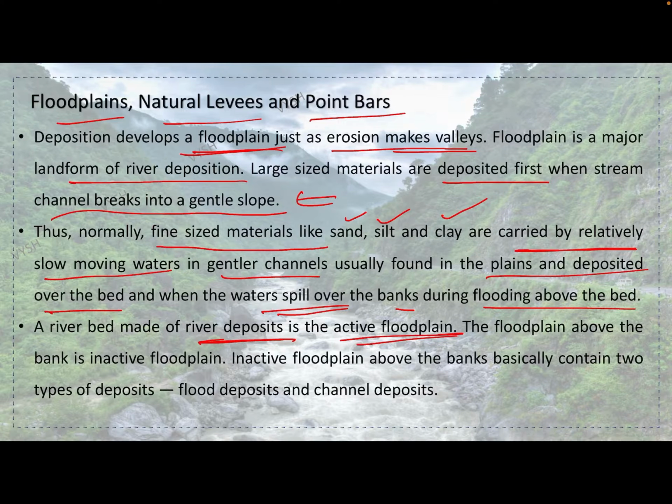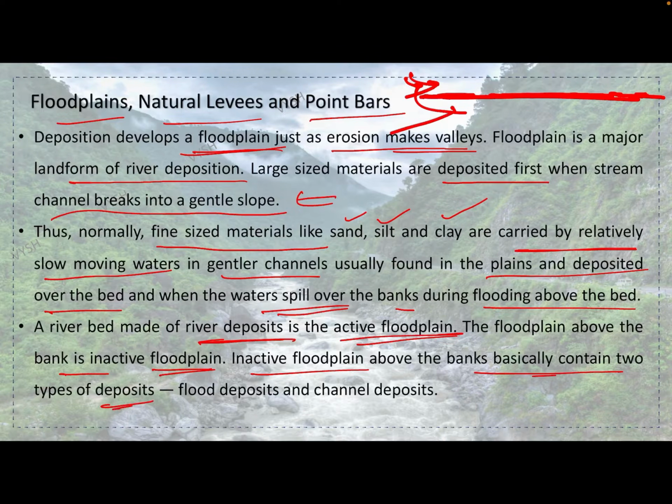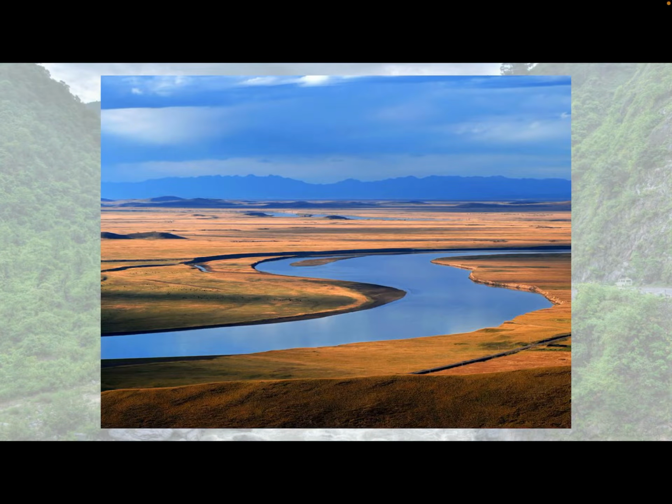See, the deposits are getting settled here. And after that, maybe the river changes its course, or maybe it dries up, but because of the sediments it becomes a very flat surface which is known as a floodplain. Basic funda is that. The floodplain above the bank is the inactive floodplain. The inactive floodplain above the bank basically contains two types of deposits: flood deposits and channel deposits. This is a prime example of the floodplain.